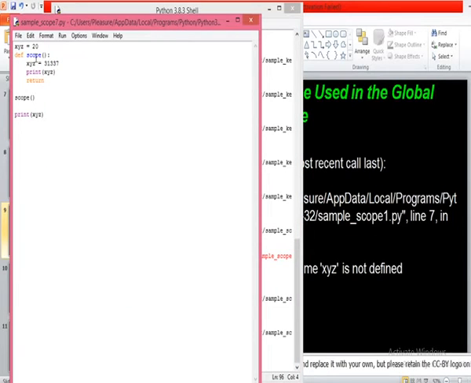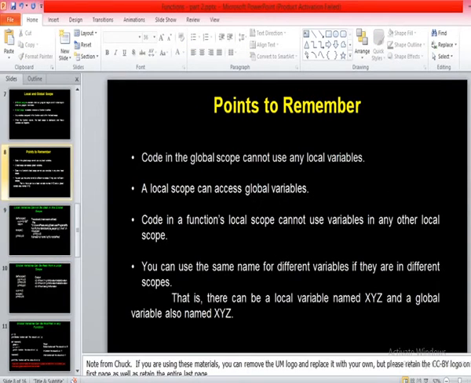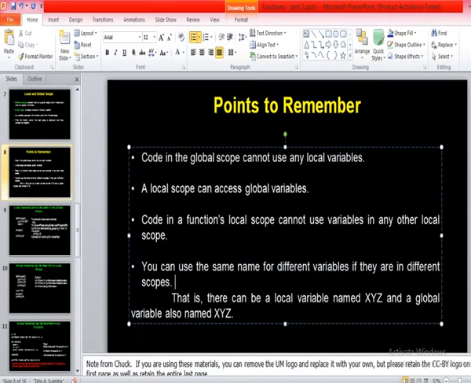Yes, sir. What we did here, for the global variable and for the local variable, we used the same name, right? Same name, but there won't be any conflict. So this is what I discussed with the fourth point here. What is the fourth point? You can use the same name for different variables if they are in different scopes. Are you getting my point?